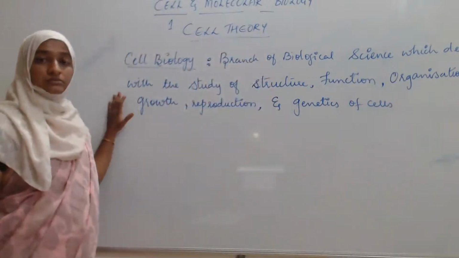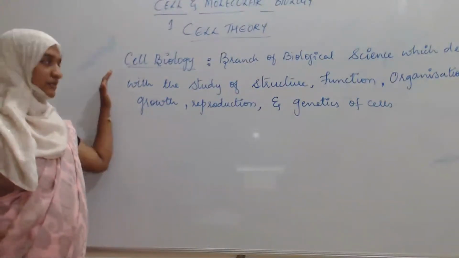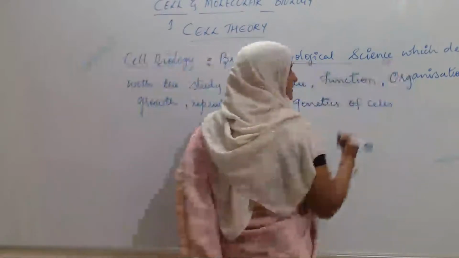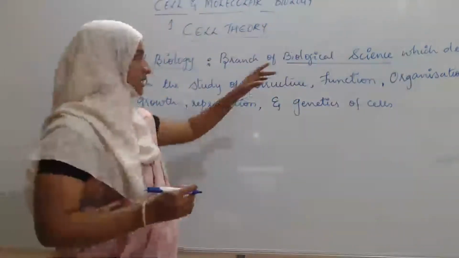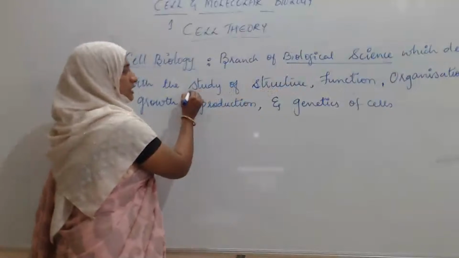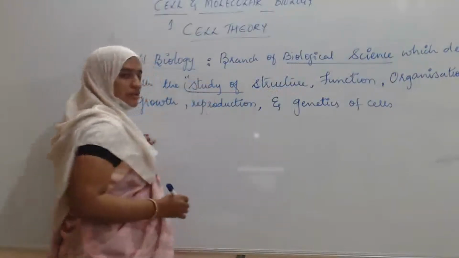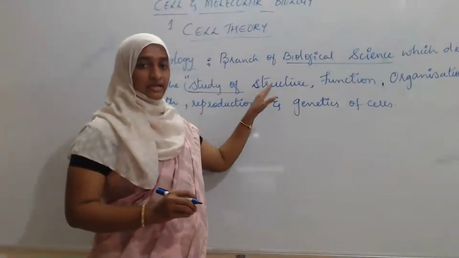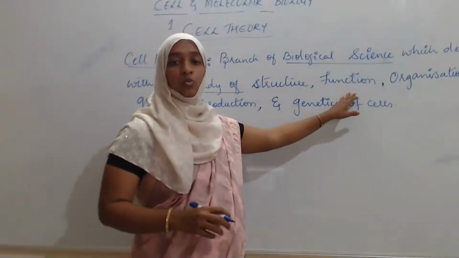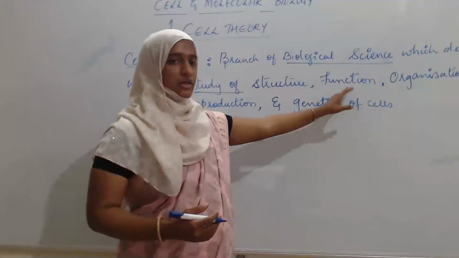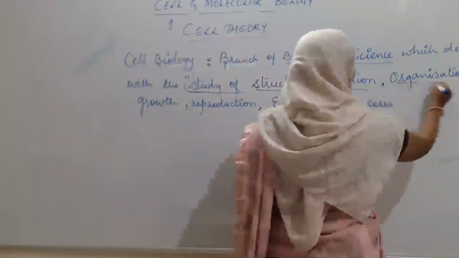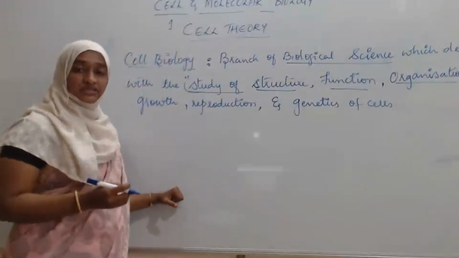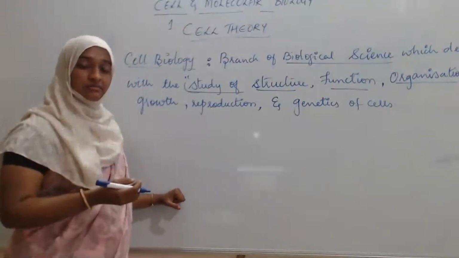Okay, so this is the definition of cell biology. It is one of the branches of biological science which deals with the study of the structure, whatever the shape and size. Function, what function they are performing. Organization, whether it is at tissue level, organ level or organ system level.